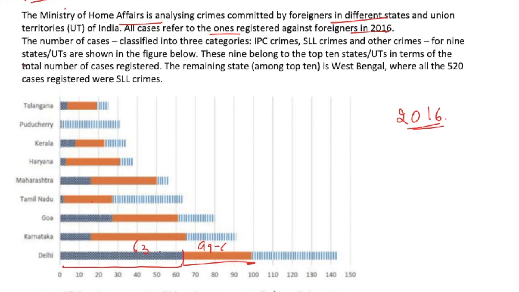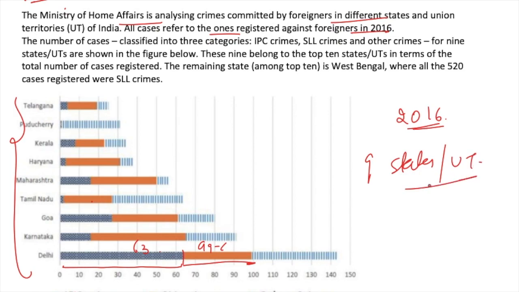So this is the division based on different crimes. This is shown for 9 states or union territories. In total, these 9 belong to the top 10 states or union territories in terms of total number of cases. So in terms of total number of cases, let's say this is 143. So Delhi is among the top 10.